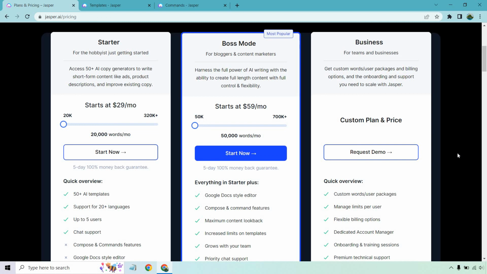Like I said, you can always just utilize their free trial and go from there. That way you can figure out which one's going to be most specifically best for you if you want to roll with Boss Mode or just get started with Starter.